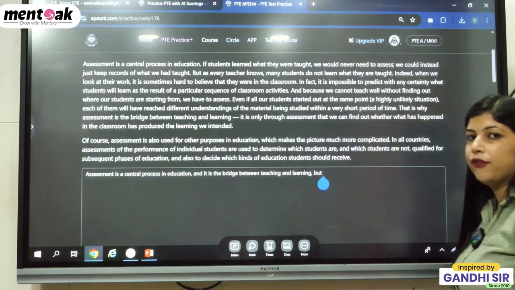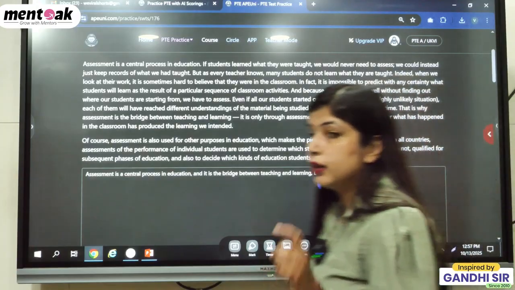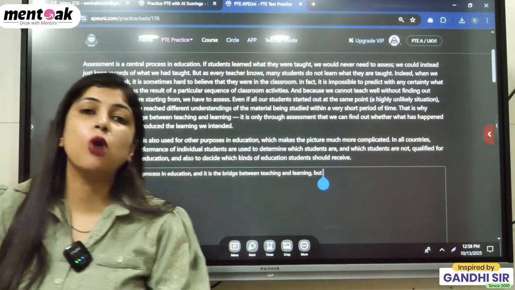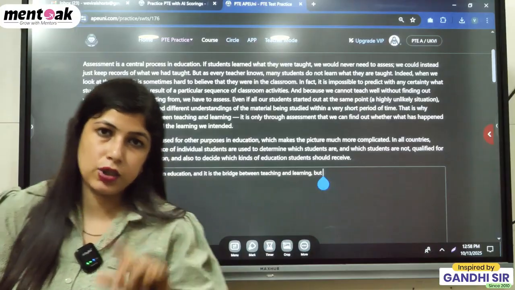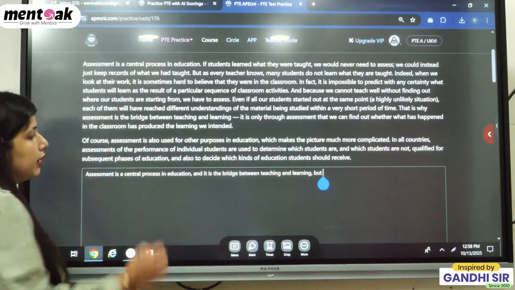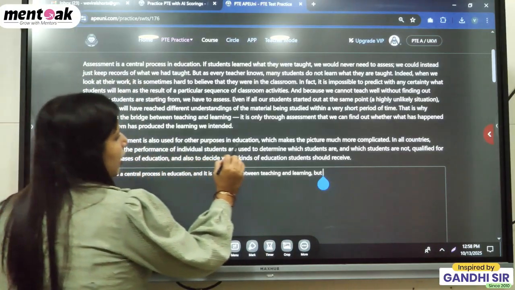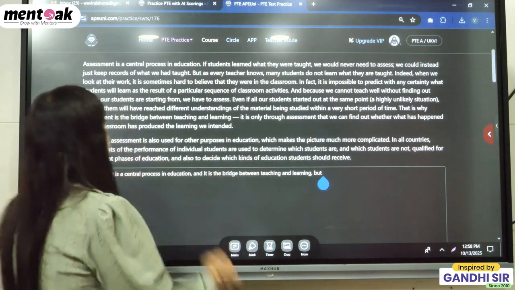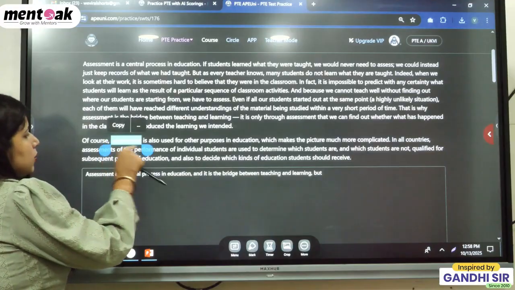Then we have to choose the third line. The third line we are choosing should also contain the main topic of this passage, that is assessment. So the other main third line is assessment is also used for other purposes in education, which makes the student this one. So next, the last line we will pick this one.